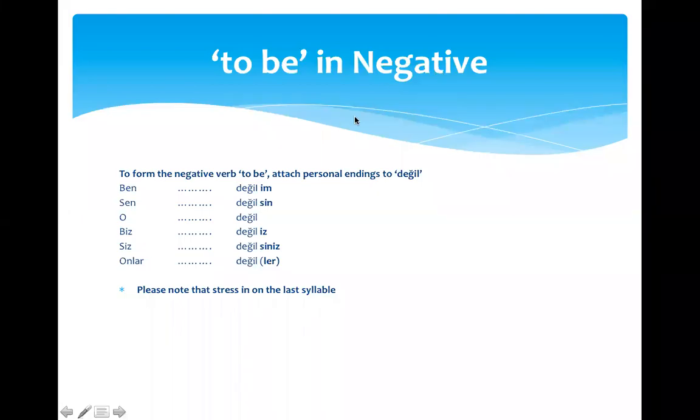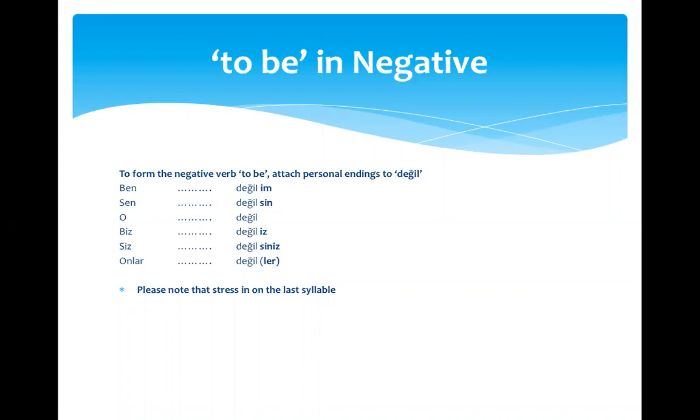Arkadaşlar merhaba. Today we will continue to talk about to be structure. In the last video we talked about to be in positive statements, and today we will focus on negative and questions. So the negation of to be statements is done by adding değil in the end, along with the personal endings, of course.